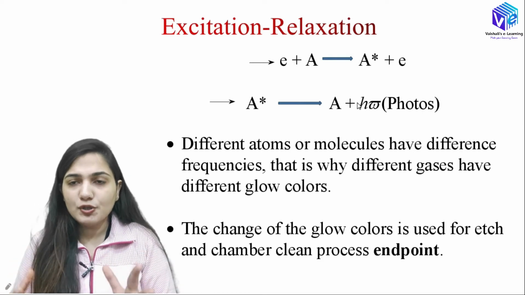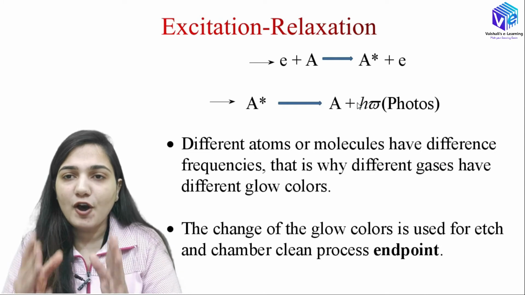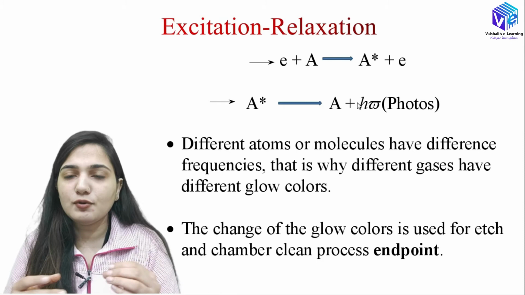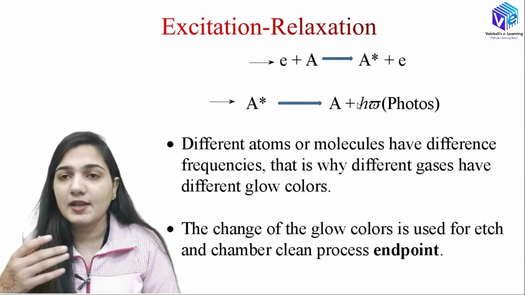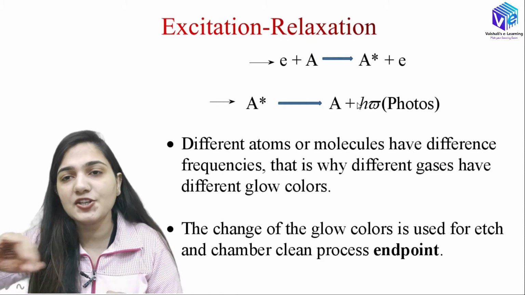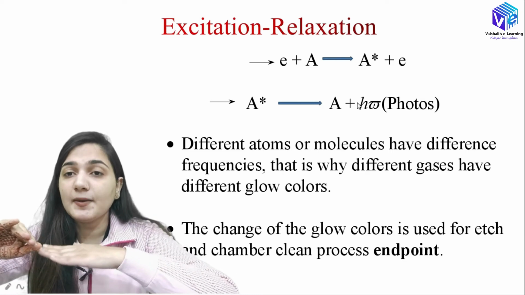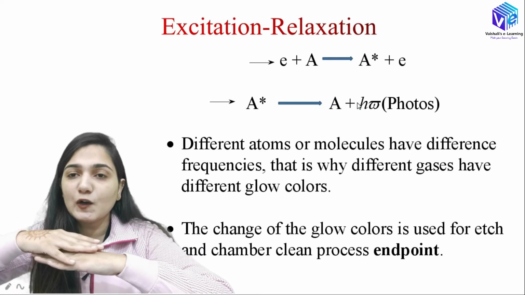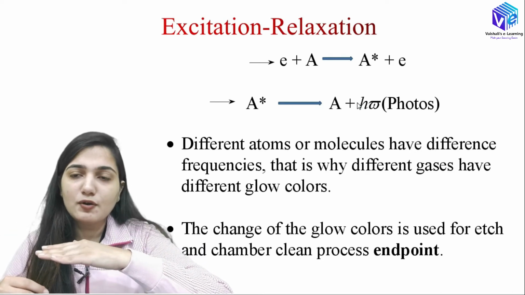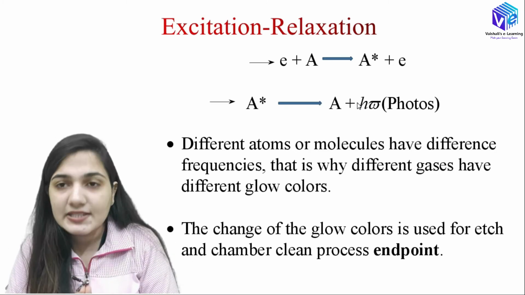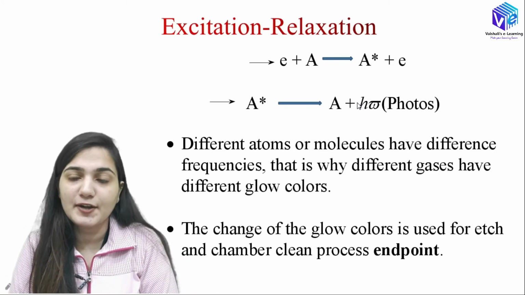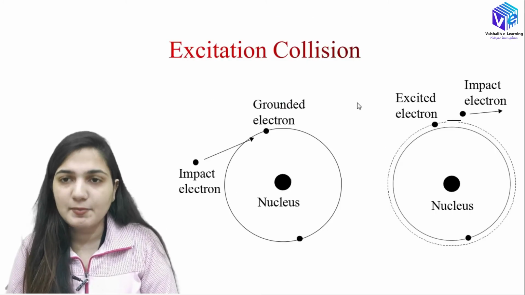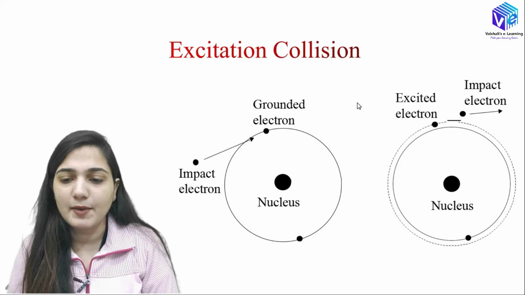Okay, so now if I have a glow for one material and a different glow for another, I can use that to follow the etching process. If one layer is etched out completely and now we are etching the layer below, how can I find out? If I am etching the upper layer, the glow will be one color. If I move to the layer below, the glow will be different, and this is how I can find the end point. This is a very important concept for etching purposes, and I will discuss it again when I discuss etching.